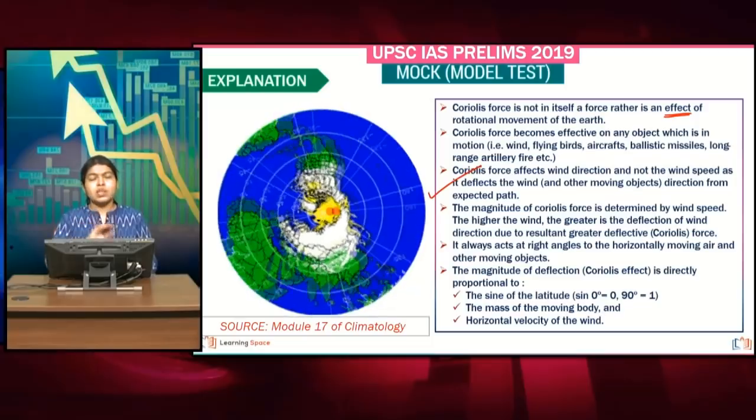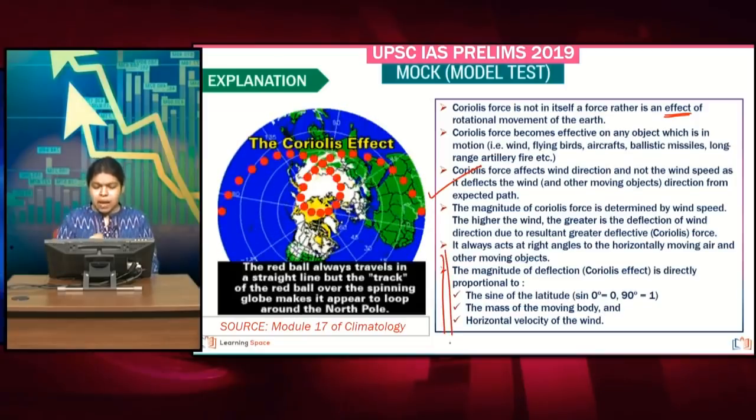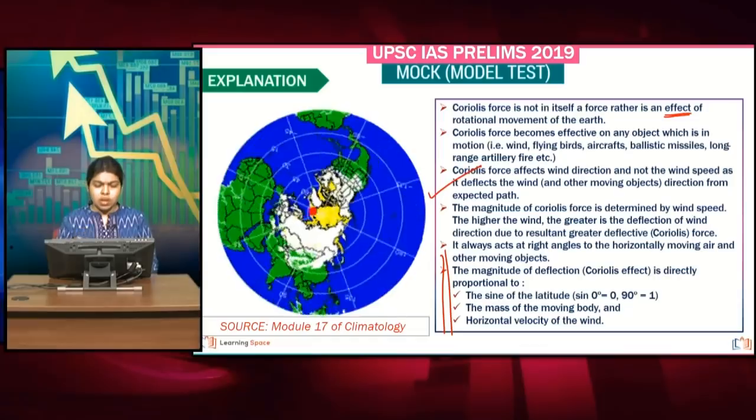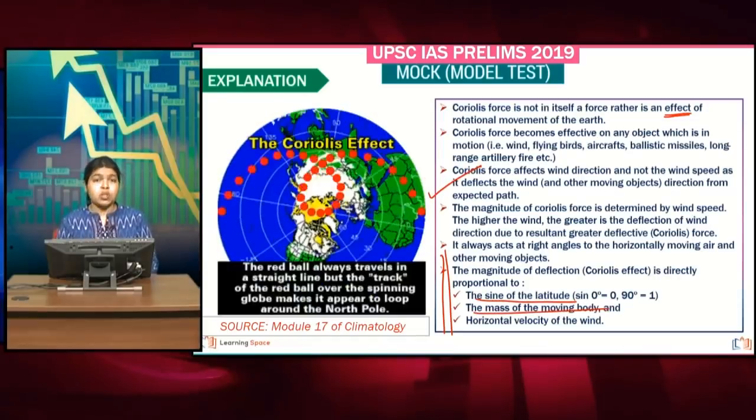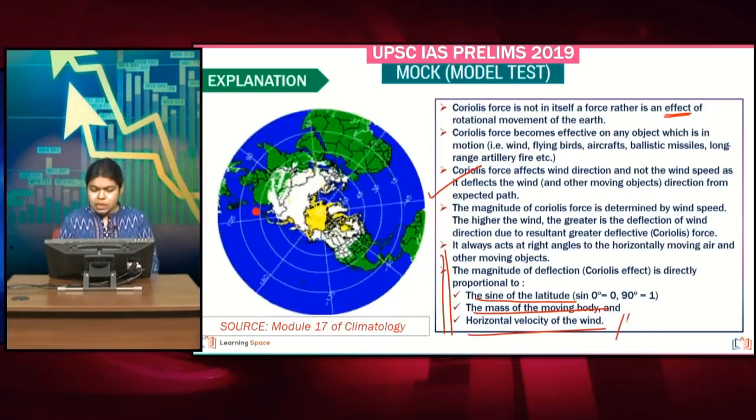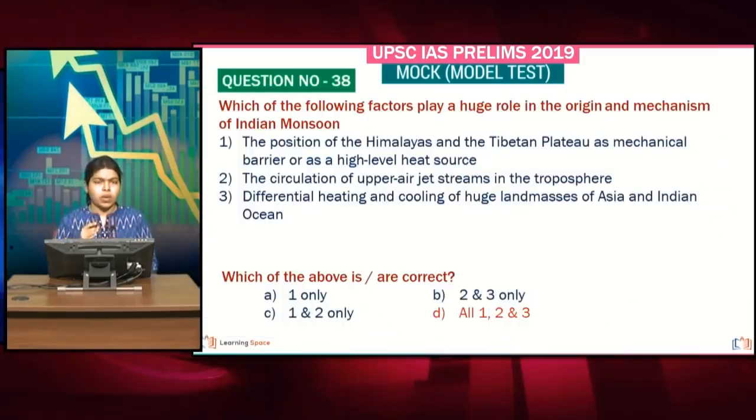It is going to act on any moving body, and what is to be noted is the magnitude of the deflection. It is directly proportional to the sine of the latitude, to the mass of the moving body and to the horizontal velocity of the wind. Put simply, it is directly proportional to the speed of a moving body. So let us move on to the second question that we have.